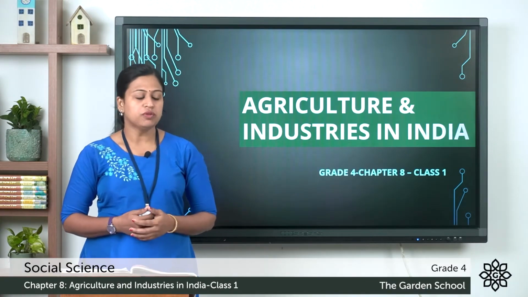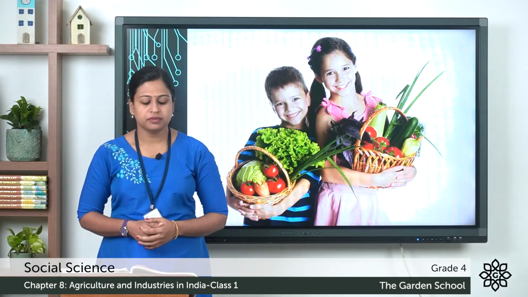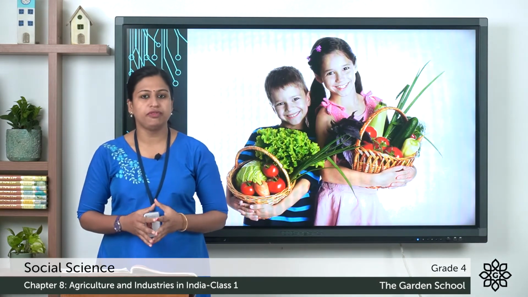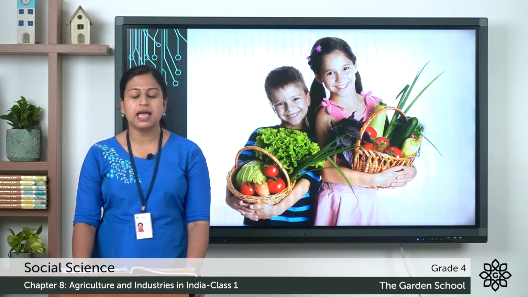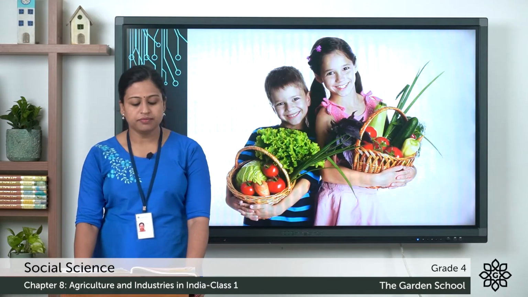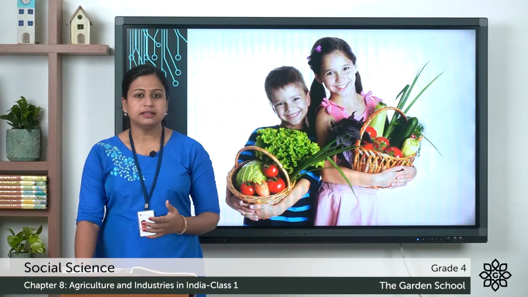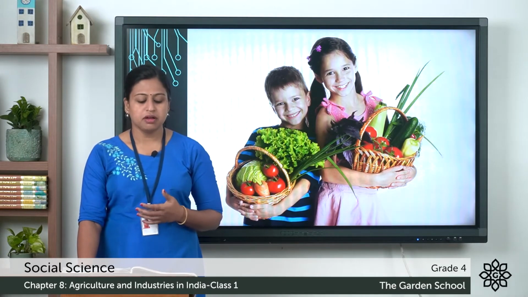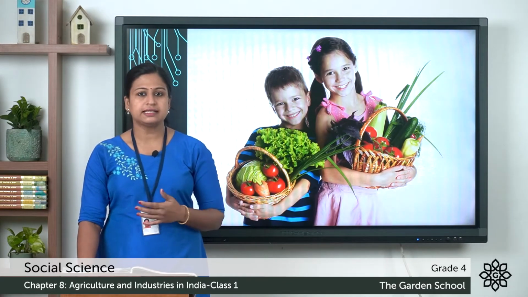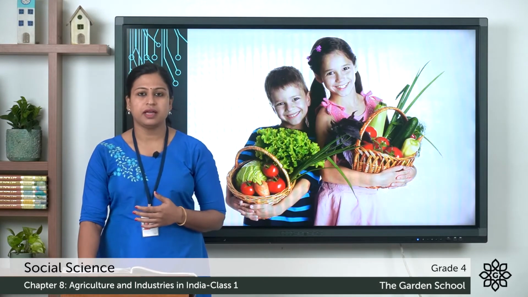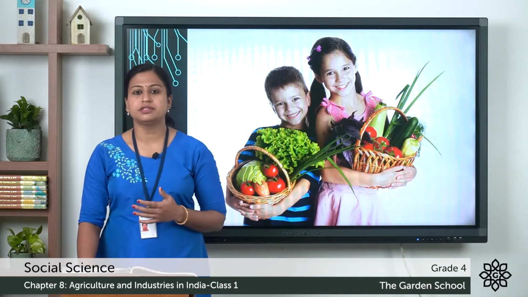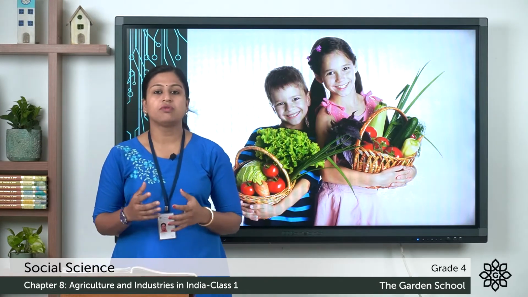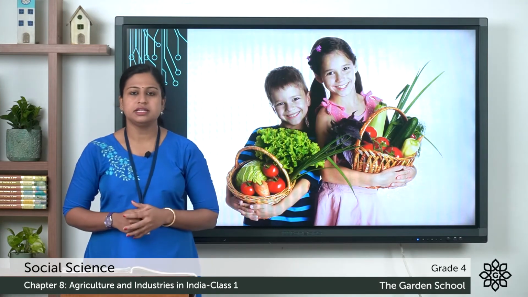Now let's move on to page number 70. There you can see a small flow chart. The heading of the flow chart is, where does the food we eat and the things we use come from? And the subtopics are agriculture. Under that we have different types of crops, food crops and cash crops. Next subtopic is cropping season, and there are 3 types of cropping seasons. Then the subtopic is industries and the type of industries. So we will be discussing all these in detail.